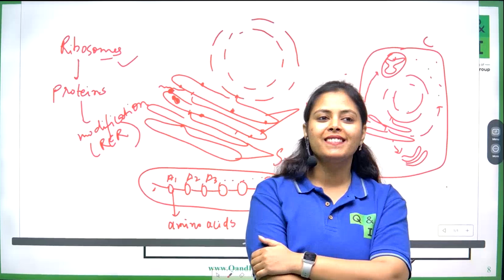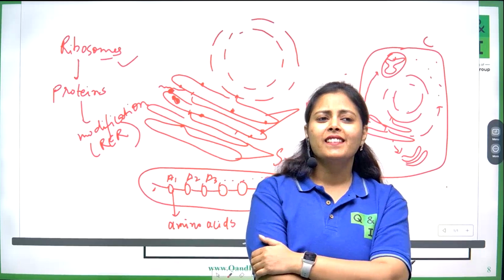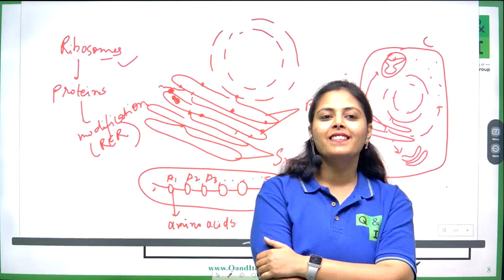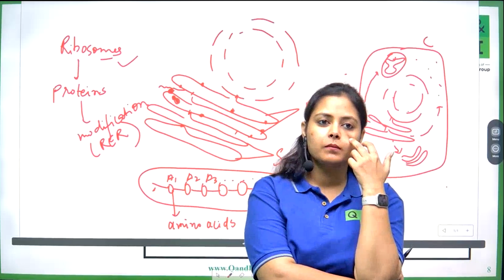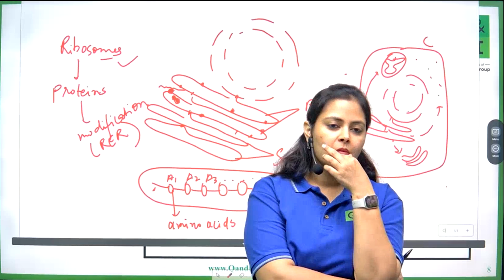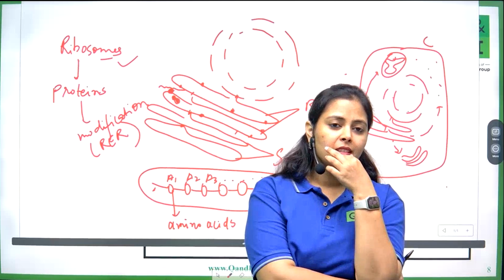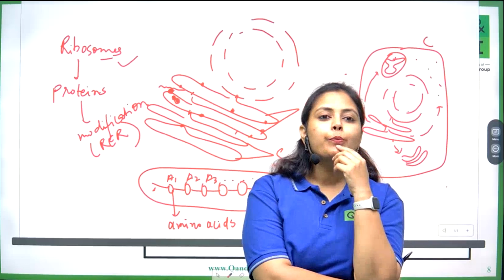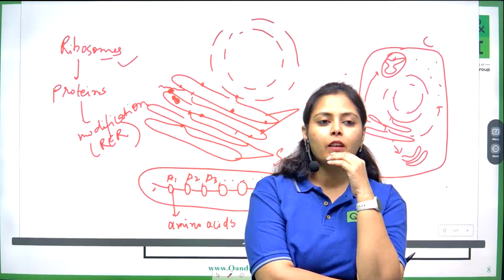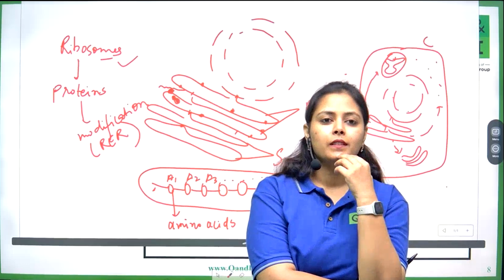No mic, okay. Okay, Hannah, now can you repeat this? Shubhranshu, I'm not understanding your question.